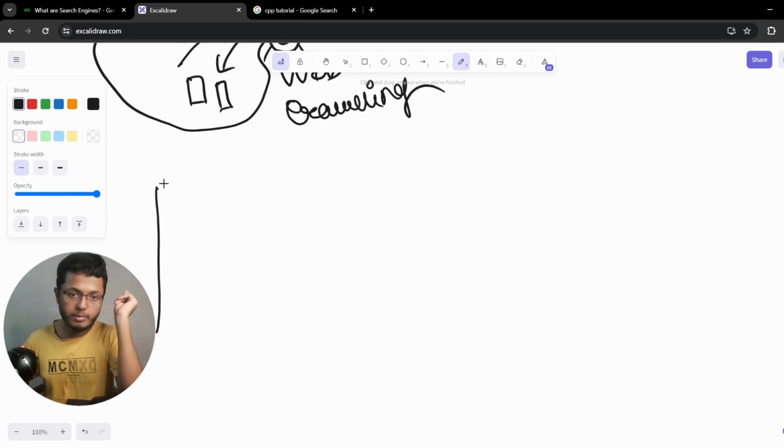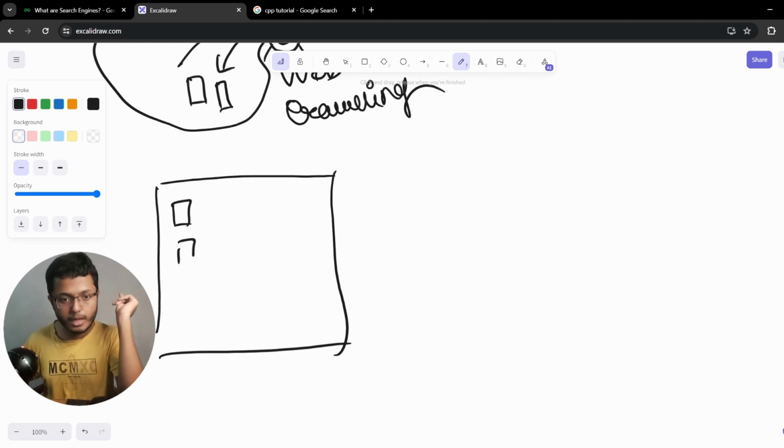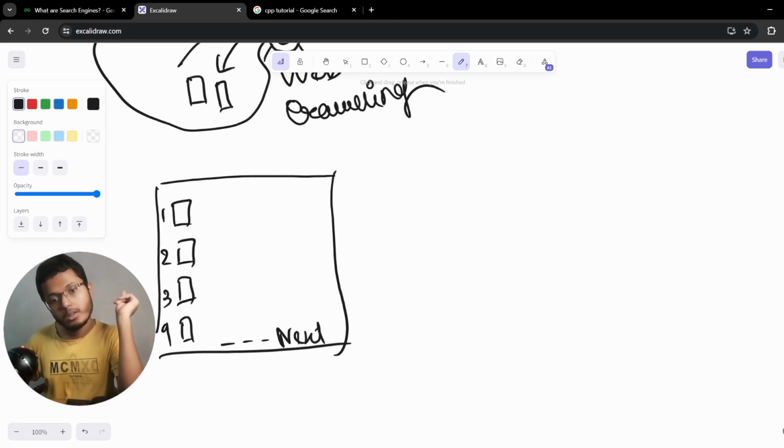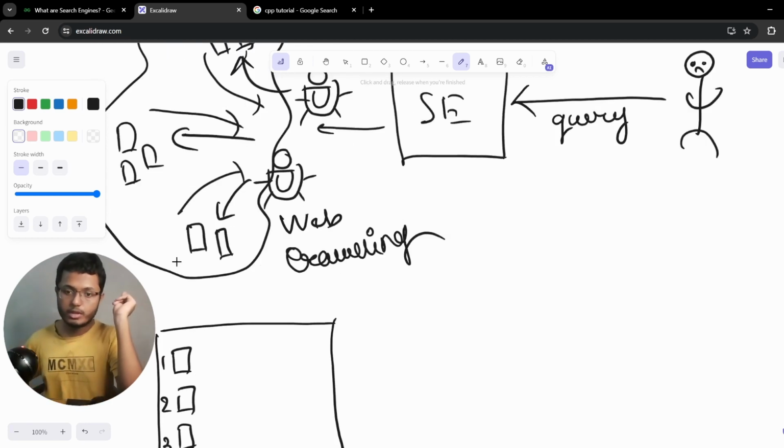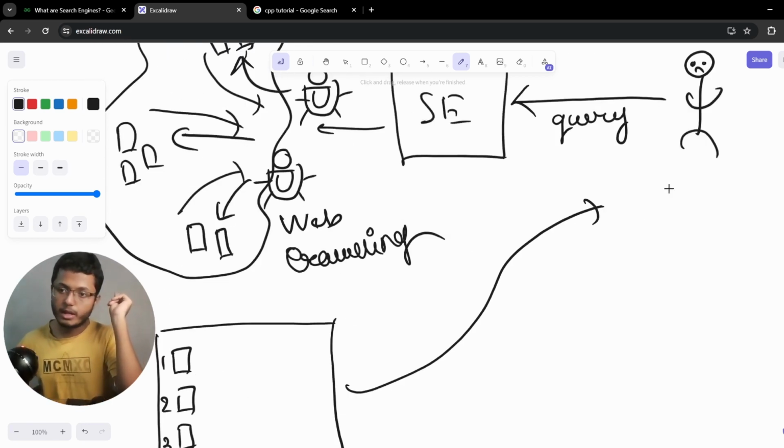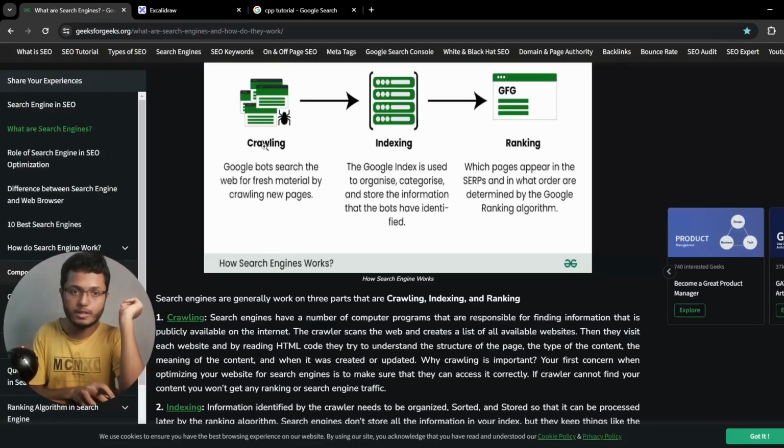And it will not be keeping these things haphazardly. It will be organizing it correctly, and that is what we call indexing. In other words, this is like 1, 2, 3, and 4. And if something else is there, it will go to the next page. And like that, this is organized. And this same thing is being sent to the user, and the user will become happy. So now our user is happy once we have all this information.